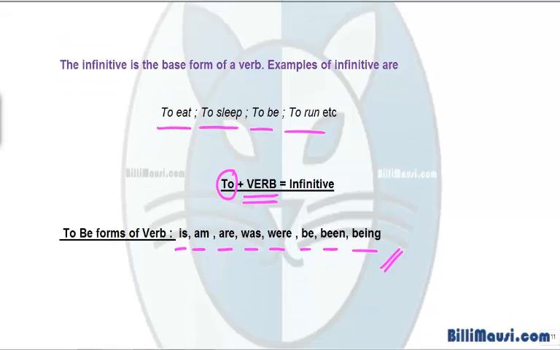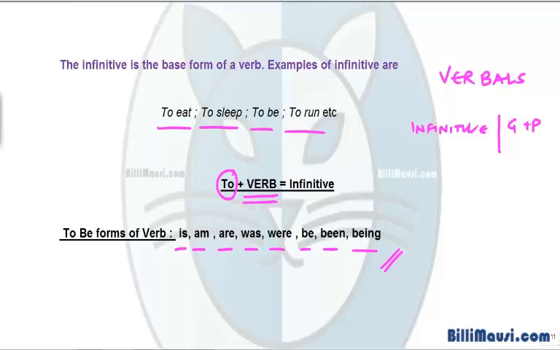Infinitive is one of the three verbals which we'll be discussing in the videos ahead. Verbals I'll be discussing in two different videos. Infinitives will be discussed in the video which comprises infinitive and transitive verbs, and another video has been prepared for gerunds and participles.